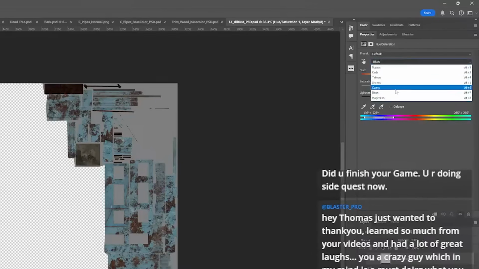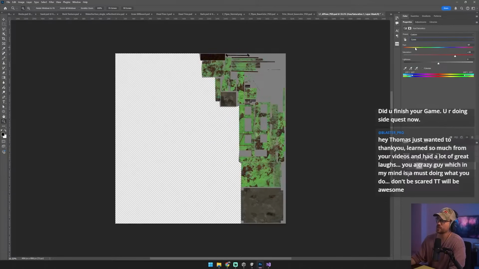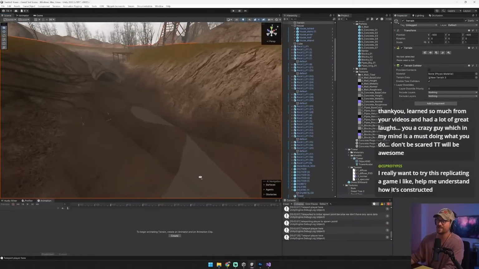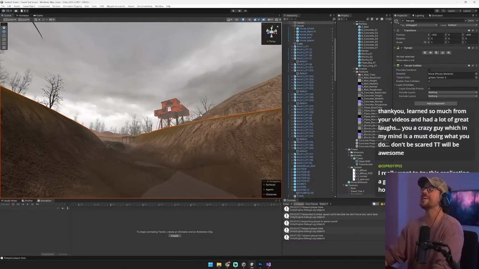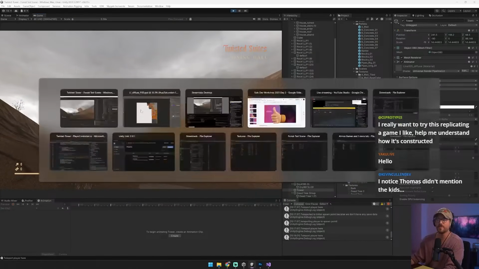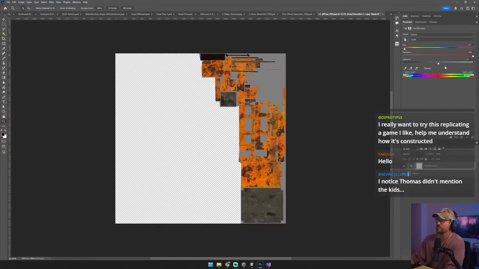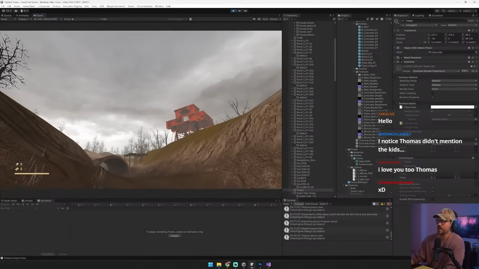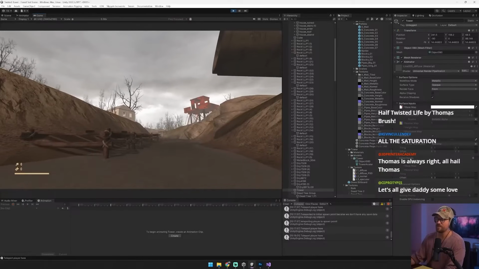So I'm going to grab the blues, crank up the saturation. We're going to need the cyans, actually. Crank up the saturation and go orange. Hyper orange. Look at that. This is going to look so good. And already, look, color theory wins again. Nice. Can we crank up the saturation? How much saturation can we crank up before we start losing the fidelity of it? That looks great. Okay, we need to do the same thing with that house there.